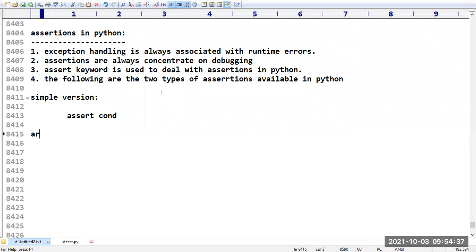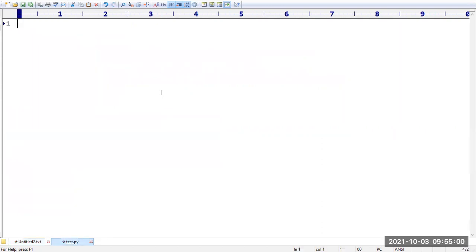The second version is called the augmented version. Here we take the assert keyword followed by the condition, and you can also take a message. So when the assertion happens, what kind of message are you going to show? I will explain with an example, then you will get clarity.